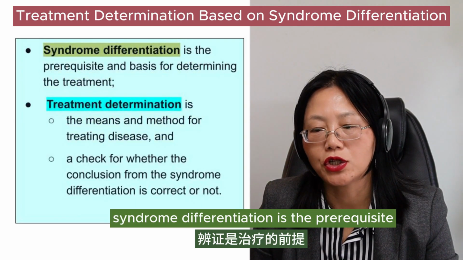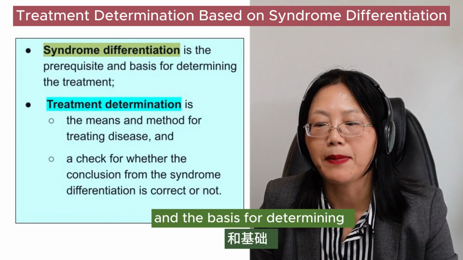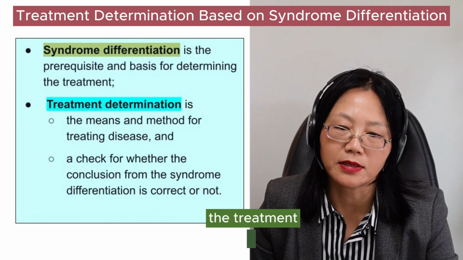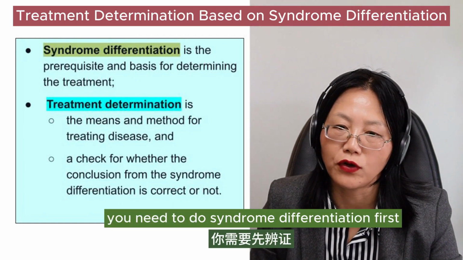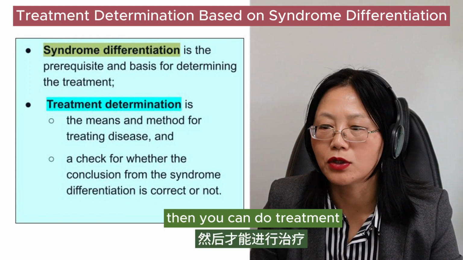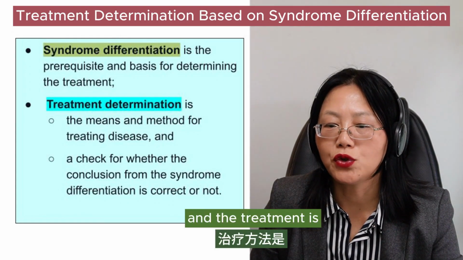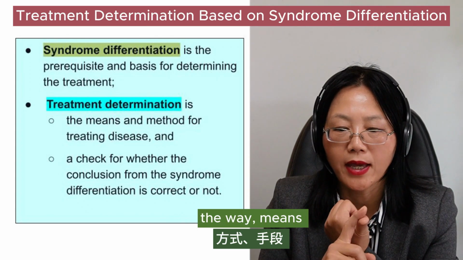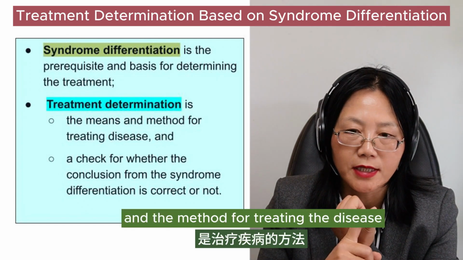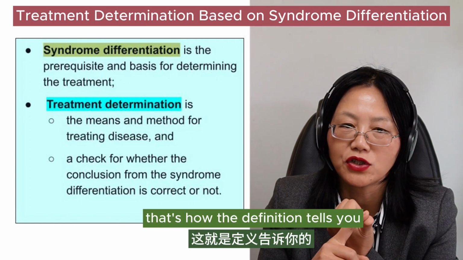Syndrome differentiation is the prerequisite and the basis for determining the treatment. You need to do syndrome differentiation first, then you can do treatment. And the treatment is the way, means, and method for treating disease. That's what the definition tells you.